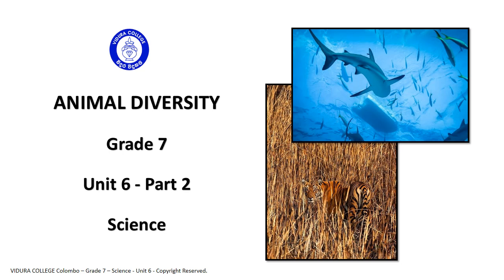We are going to continue the lesson Animal Diversity part 2. In the first part of this lesson, we discussed how to classify animals into simple groups and we learned to categorize them in a scientific way as vertebrates and invertebrates. Let us discuss how the animals have adapted to the environment that they are living in.